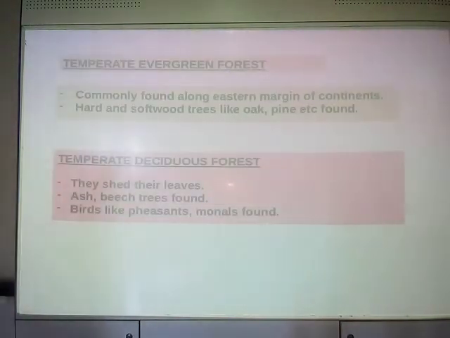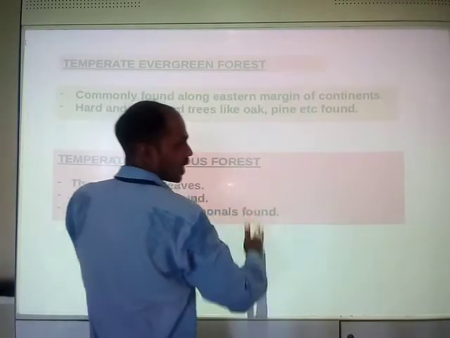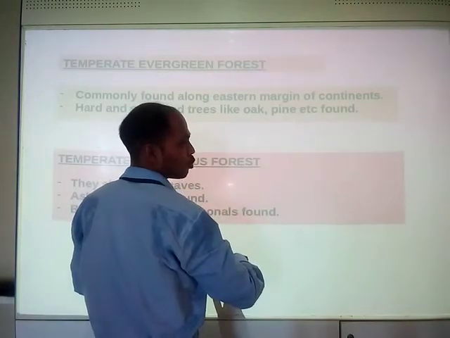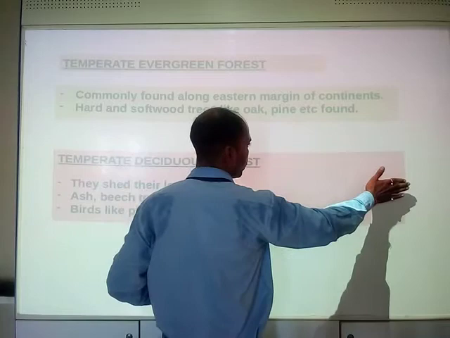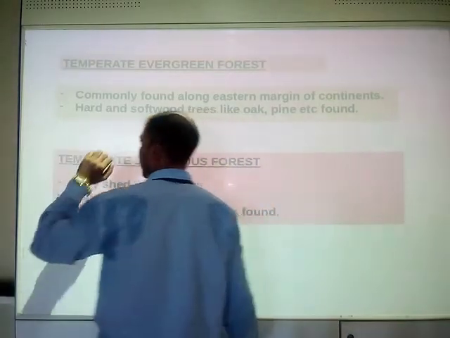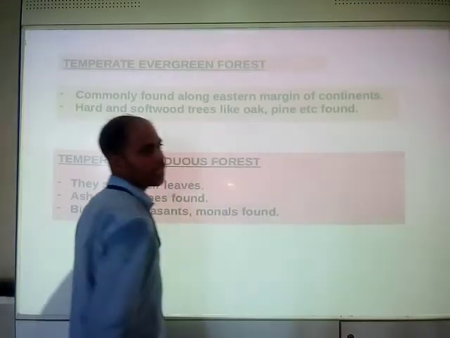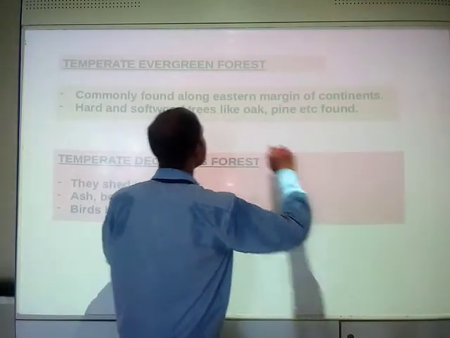Now another forest, temperate evergreen forest. That one was tropical, here it is temperate, commonly found along the eastern margin of continent. Suppose upside is north, this one is south, this direction is your east and this direction is your west. So it is found along the eastern margin of the continent, towards the eastern side.